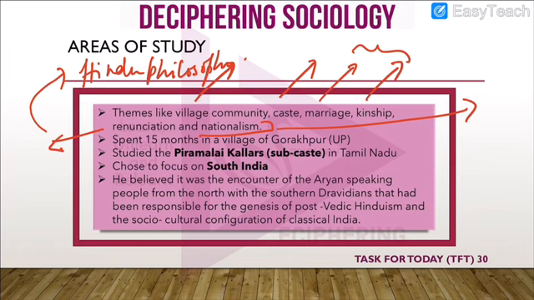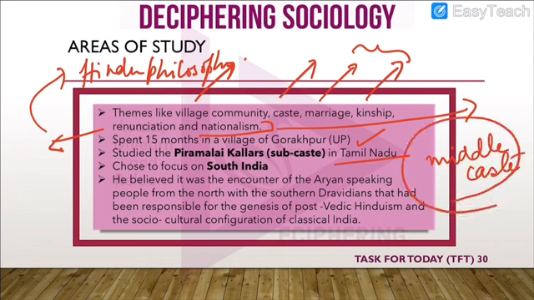Now he studied both North India as well as South India. In North India, he spent about 15 months in a village of Gorakhpur, UP, and then he spent some time in Tamil Nadu, and he studied the Piramalai Kallars, a subcaste which is now in the OBC category, but at that time belonged somewhere in the middle of the caste system. So his focus was a particular caste or subcaste in Tamil Nadu.